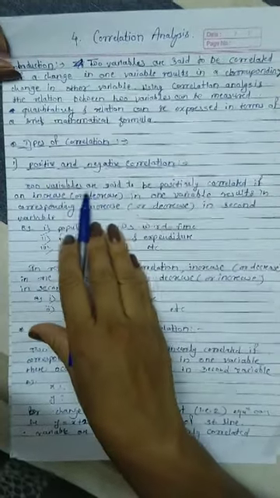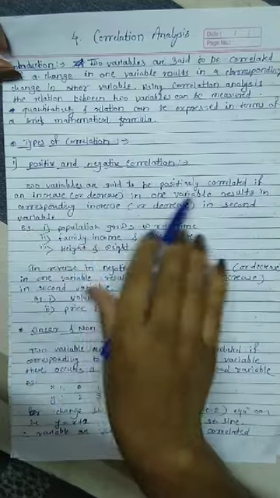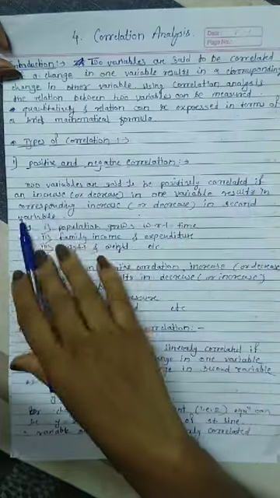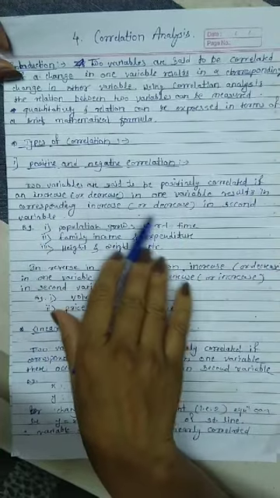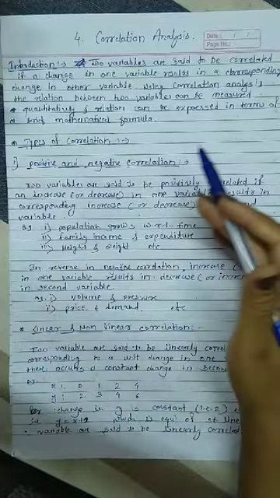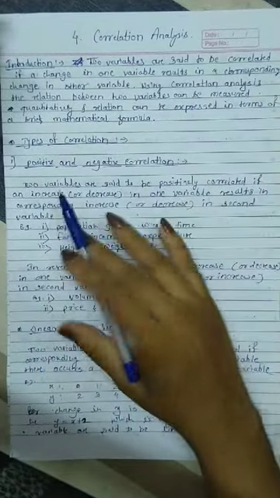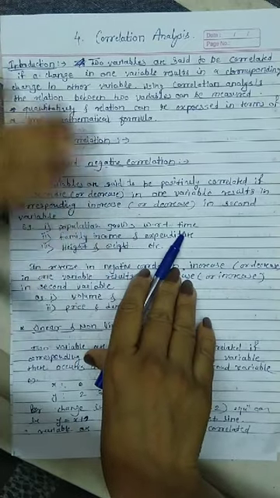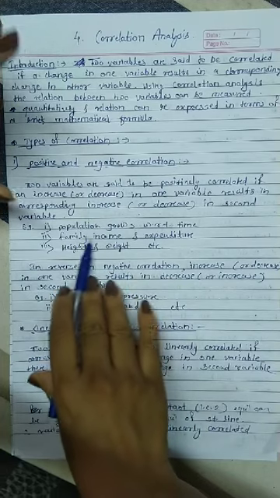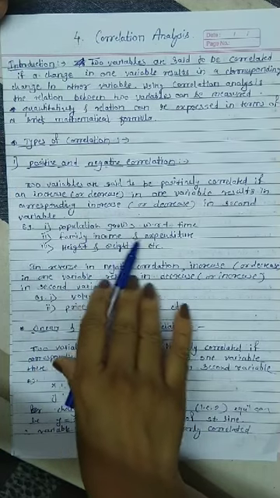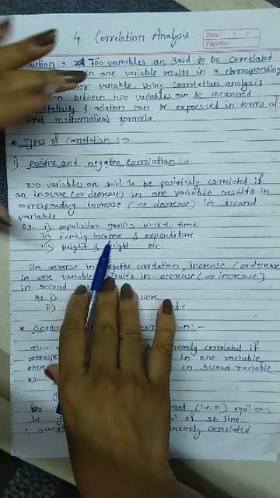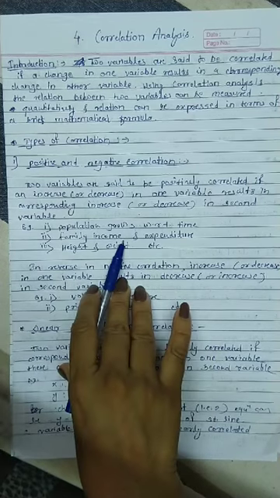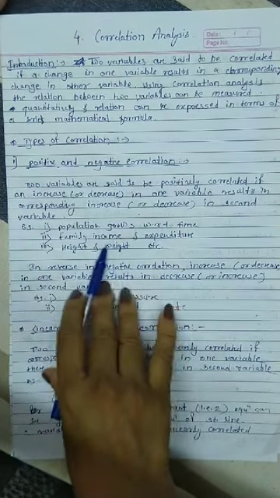First, two variables are said to be positively correlated with each other if an increase or decrease in one variable results in a corresponding same increase or decrease in the second variable. Then we can call both the variables positively correlated. For example, population grows with respect to time: as time increases, population increases, as time cannot be decreased, obviously. Family income and expenditure: if family income is more, expenditures are more, or if expenditures are more, family income must be more. These are all positively correlated.